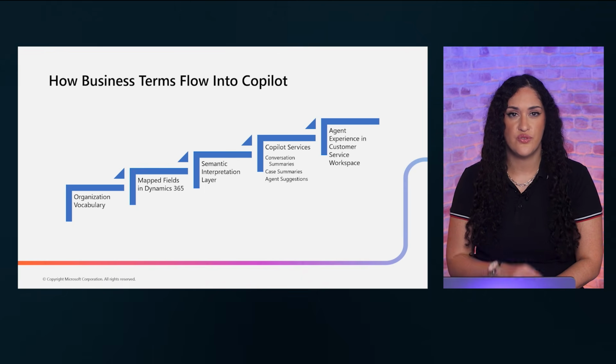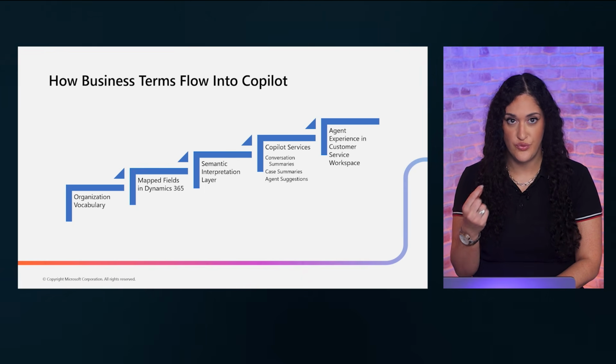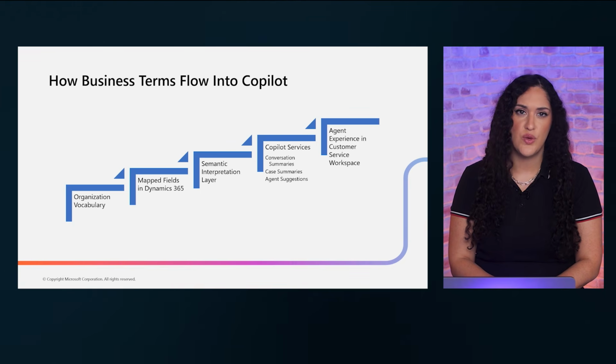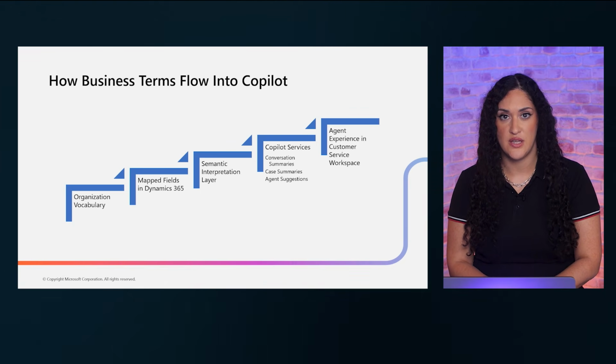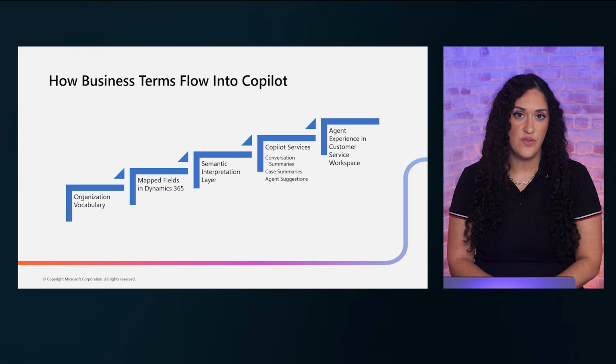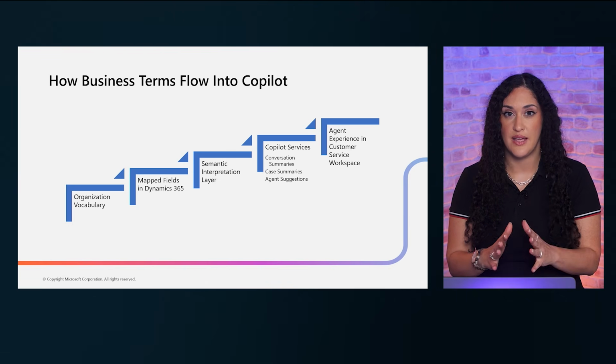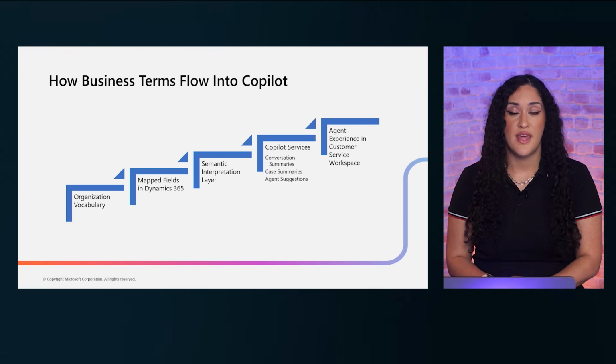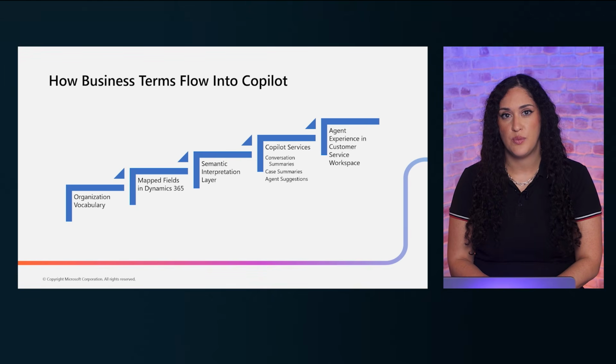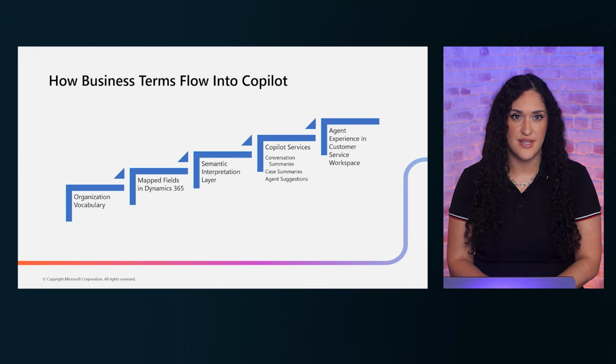Understanding how business terms flow into Copilot is essential for good architecture. It starts with your Dataverse fields where your organizational data lives. These fields feed into Copilot's grounding layer, which is the mechanism that anchors AI-generated outputs to your actual enterprise data, rather than generic knowledge.